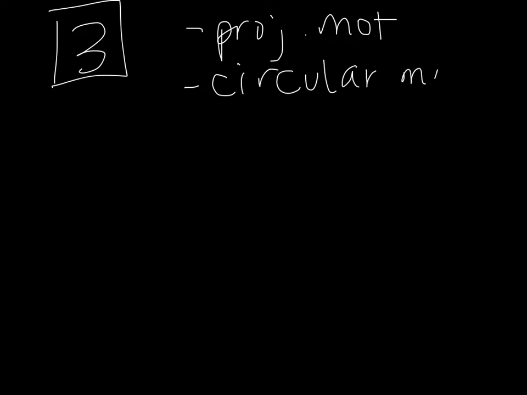And those vector components really matter in projectile motion, circular motion. Anytime we're talking about velocity, obviously we have a vector, but those are kind of some main ones that are important. Also when we talk about forces.